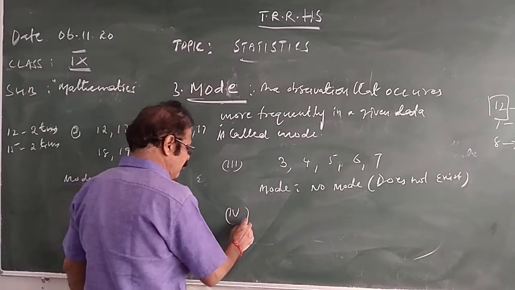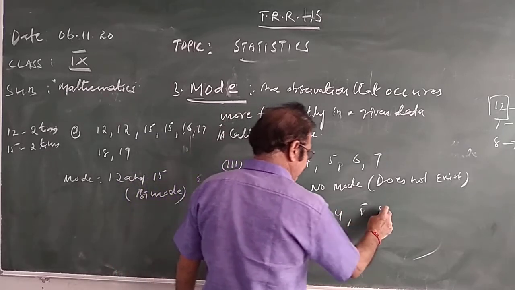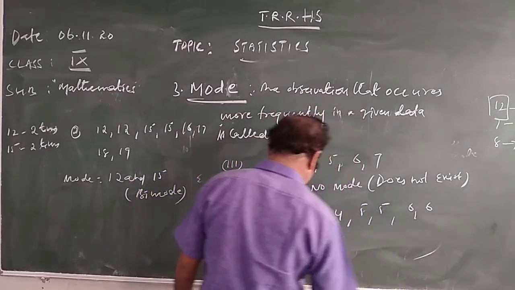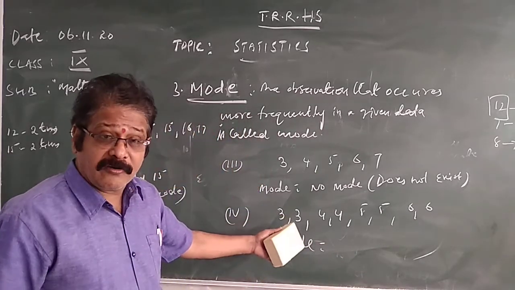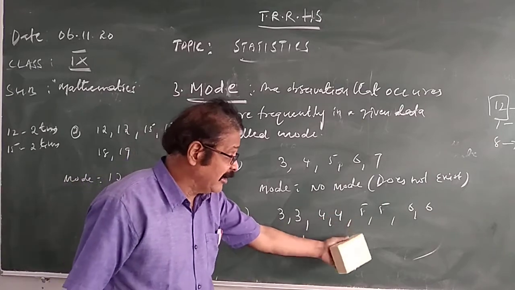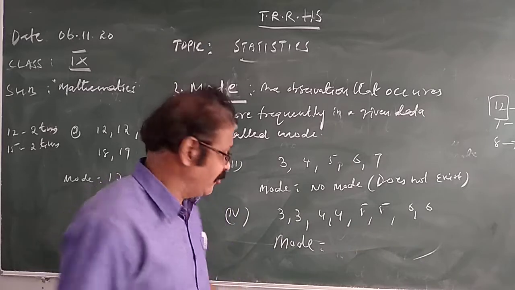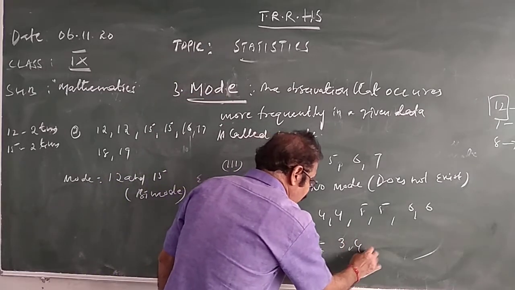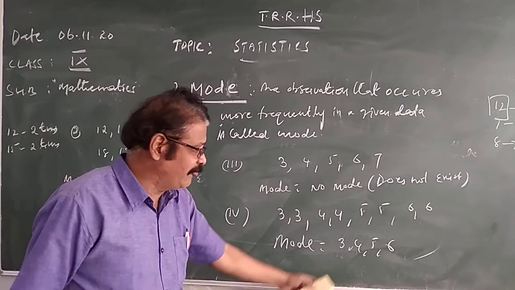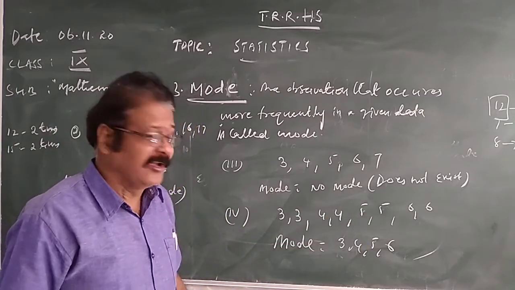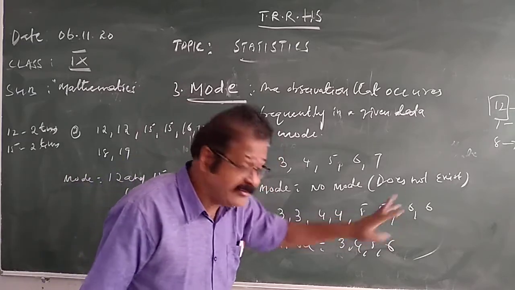Similarly, one more example I will tell you. 3, 3, 4, 4, 5, 5, 6, 6. Any mode here? No mode. Why? You may say, sir, 3 occurred twice, 4 occurred twice, 5 occurred twice, 6 occurred twice. All the observations occurred the same number of times. So we can write the mode as 3, 4, 5, 6. As per your knowledge, we write like this, 3, 4, 5, 6 are the 4 modes.